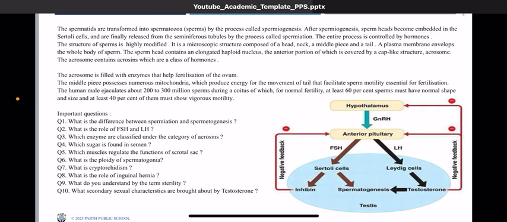So we need to understand what the structure of the sperm should be like, and what the functionality or the motility of the sperm should be like, because we must understand the difference between somebody who is sterile or somebody who is infertile, because the gross physiology, the gross structure of the sperm plays a major role over here.